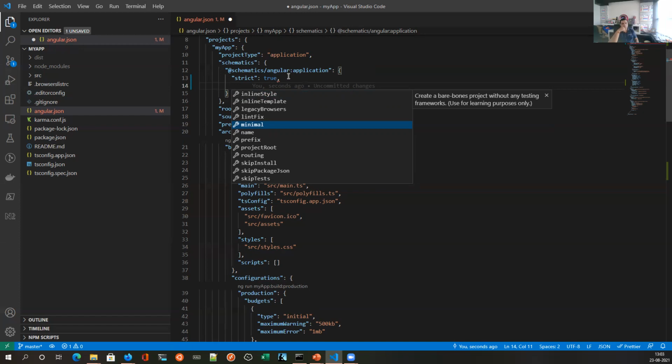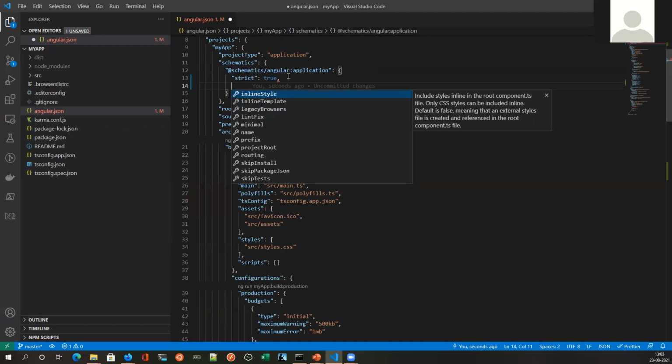Can you please show us what happens if we give the inline style and the value for that? So what inline style does is that if you remember when you create a component, in the @Component metadata we specify the selector, template URL, and the style URL.